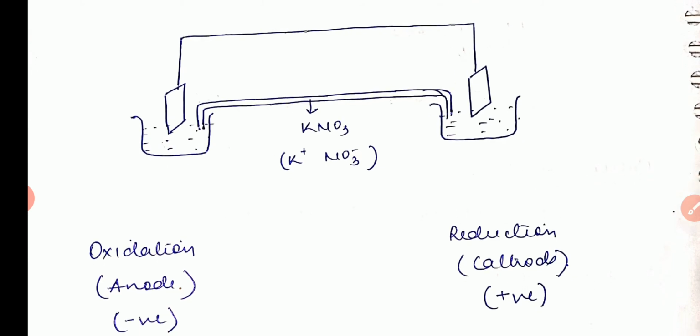So in the galvanic cell, the cathode is positive and the anode is negative. This is the basic difference between the electrolytic cell and the galvanic cell. In the galvanic cell, reduction, or you can say the cathode, is positive, but in the case of the electrolytic cell, the cathode is negative, because of the cations. In the previous class, I discussed that the cathode is negative in the electrolytic cell, but in the galvanic cell, the cathode is positive. So this is the basic difference between the galvanic and electrolytic cell.